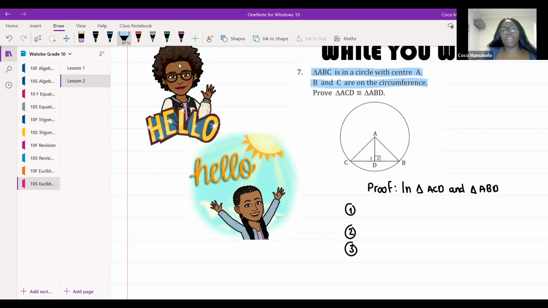Okay. If anybody's got any idea how to solve this question and would like to help the rest of the class out, please make sure you put your hand up, okay, and tell us what you would do to prove congruency. Tell us. Anybody?